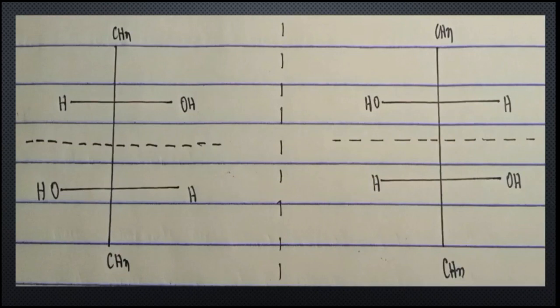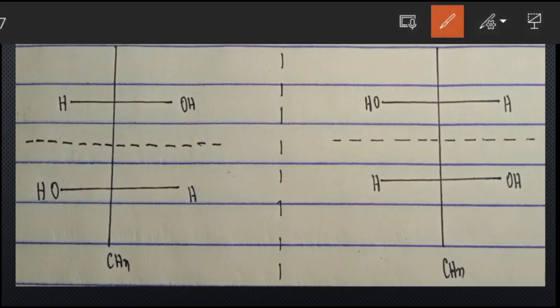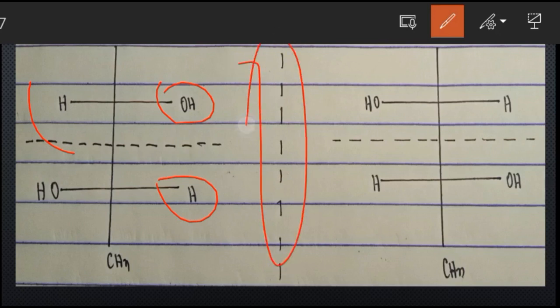So this one, what do you think of this molecule? Is it a meso compound? Okay. So this line here stands for internal symmetry, a line that splits the molecule into two parts, right? The OH and the H are not the same, so therefore there's no line of symmetry, meaning that the molecule as a whole is chiral and it has two chiral centers. So therefore we are going to draw a mirror image of this molecule.